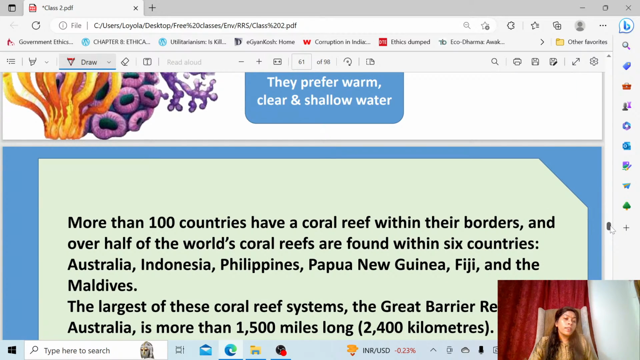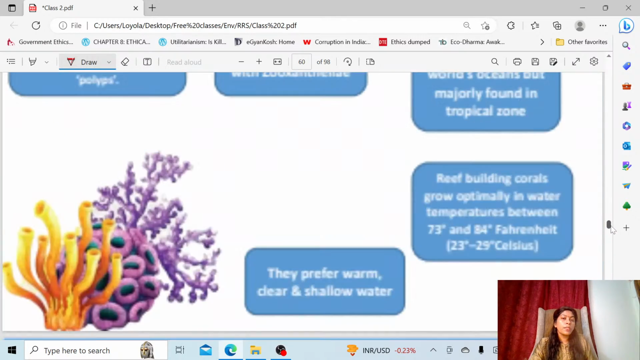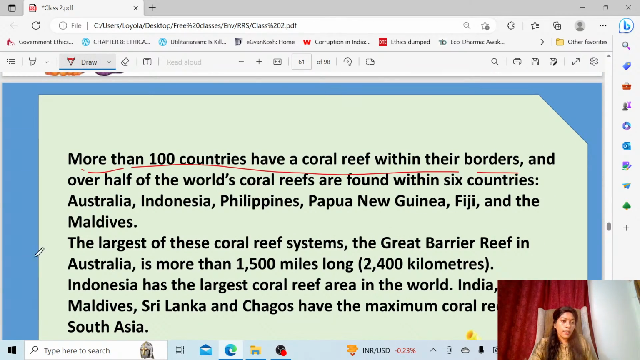And more than this line as such it appeared in the exams. More than 100 countries have coral reefs in them, and the largest reefs are found in these countries. Starting from Australia, having the Great Barrier Reef, then comes Indonesia, then the Philippines, then Papua New Guinea and Fiji, and then comes Maldives. Small island countries have a lot of coral reefs.